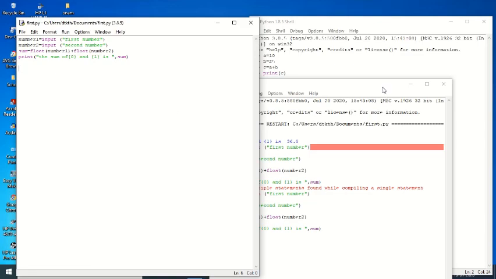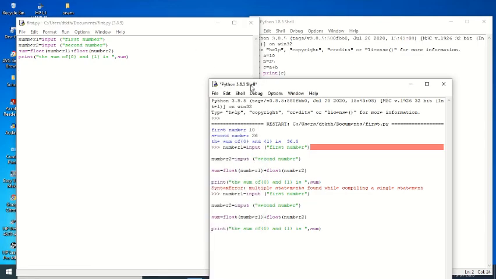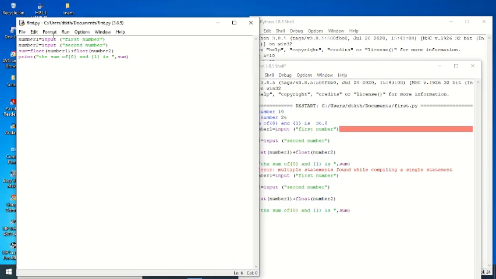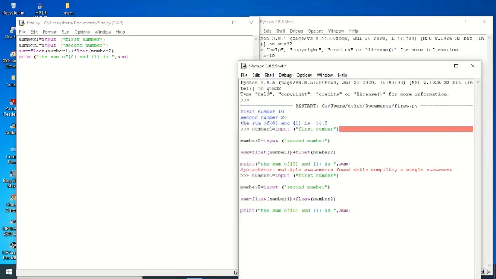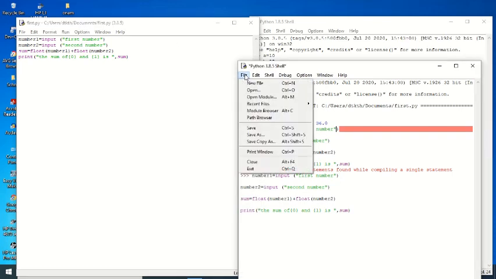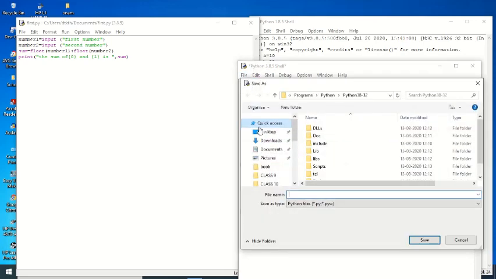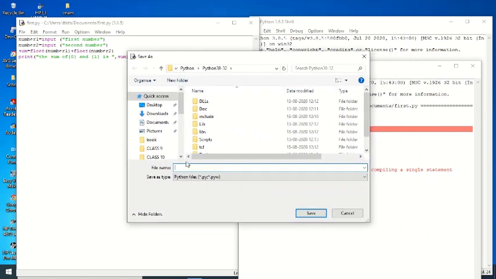This is the difference between the shell prompt and the notepad. And here you have to save, then only we can run. In the shell also we can save the program. Just file, save. It will go to the Python folder, then you can save your program, like first program. Python files are saved with the .py extension.